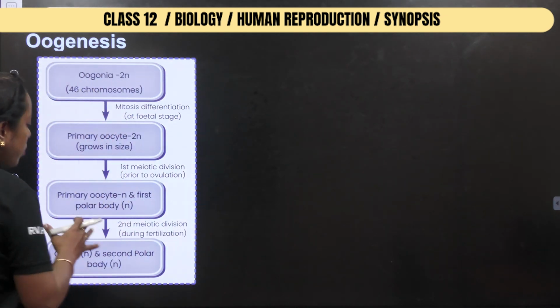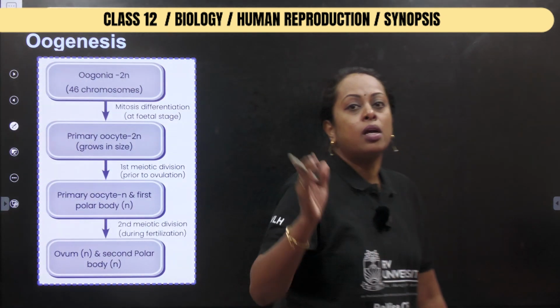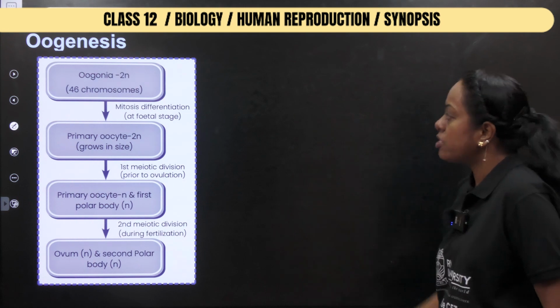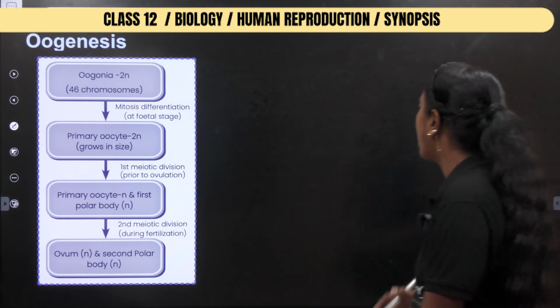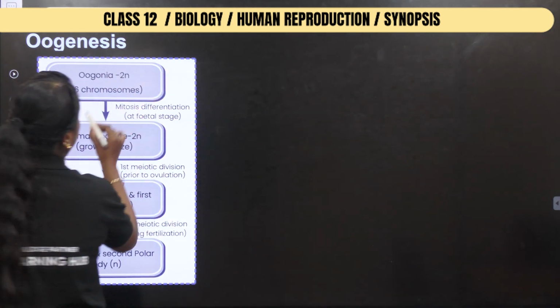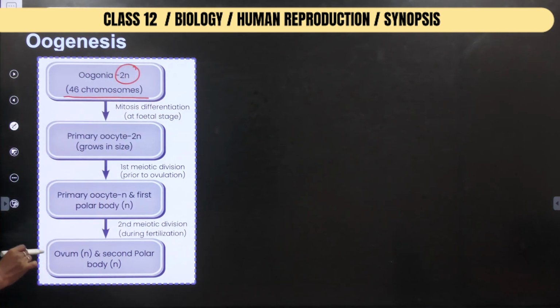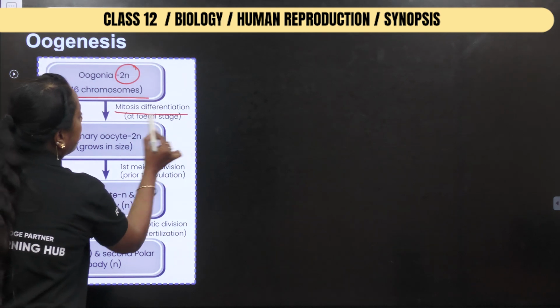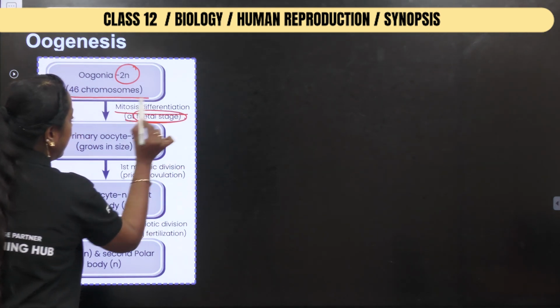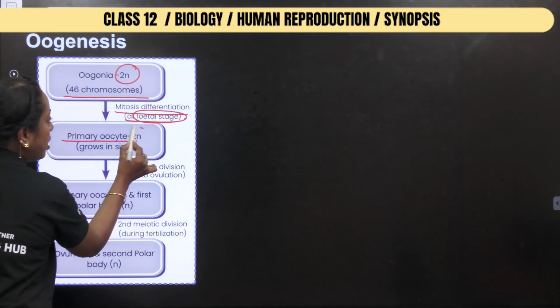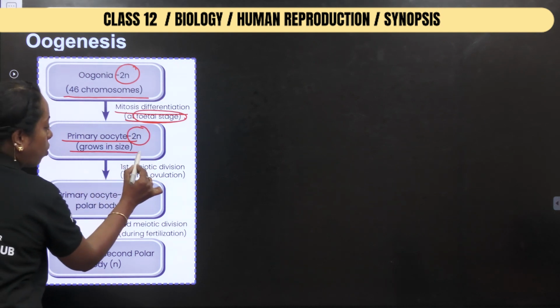Now, if you study the process of oogenesis, what are the different stages that have been mentioned here? So let us just go through the whole content. Oogonia. What is oogonia here? Diploid. With how many chromosomes? 46 chromosomes. Mitotic differentiation occurred in fetal stage. Primary oocyte with stage 2n grows in size.